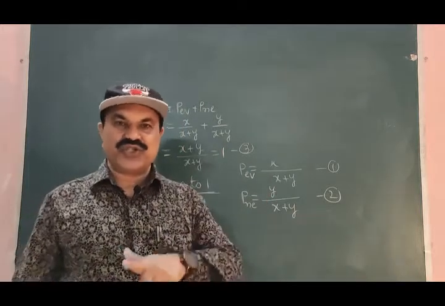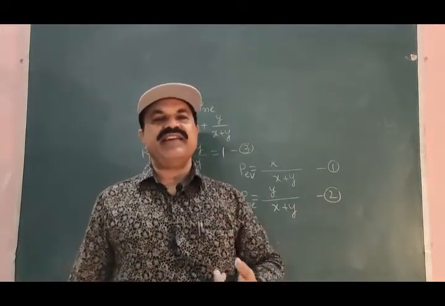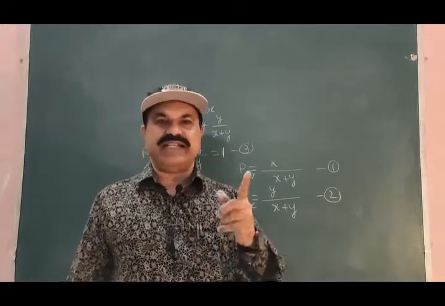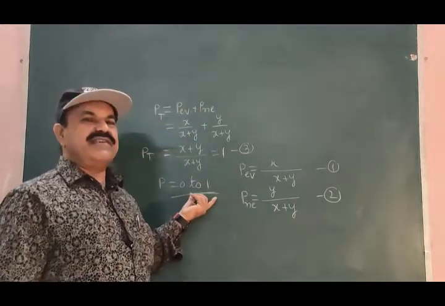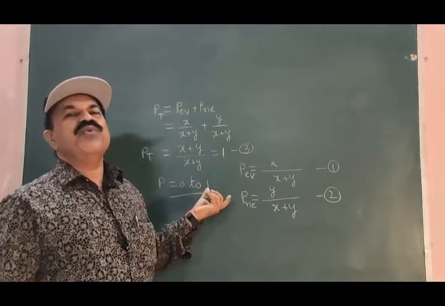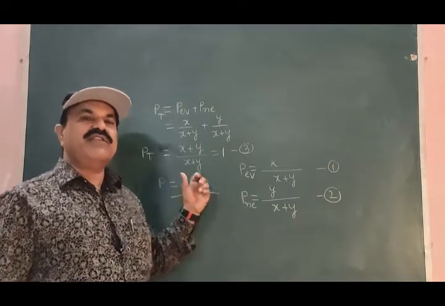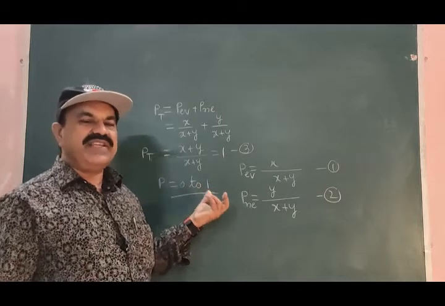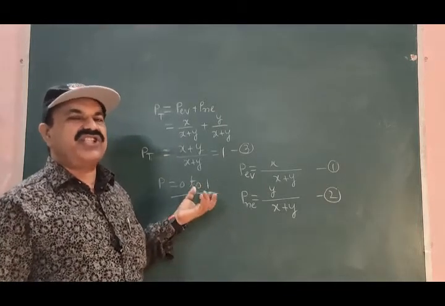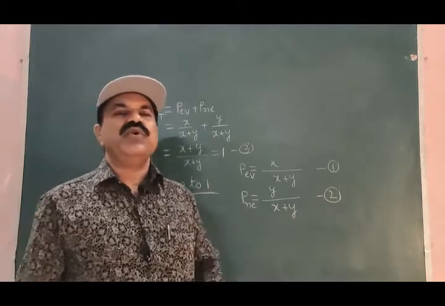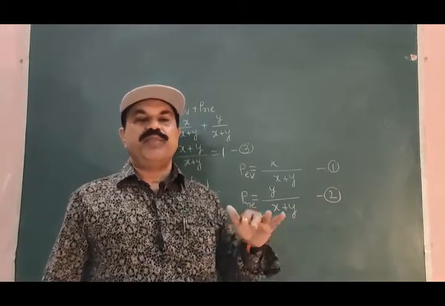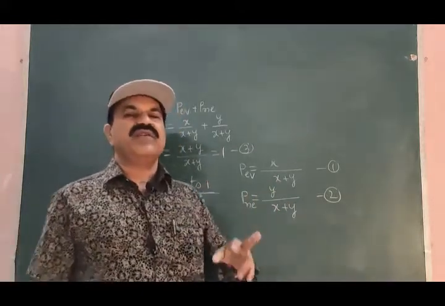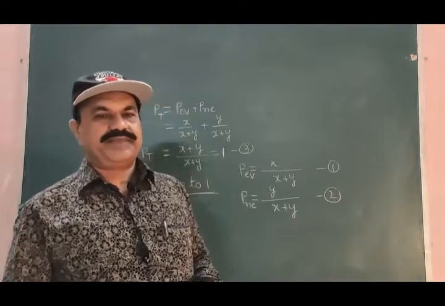The probability of occurrence of a random event is always between 0 and 1, so it will always be a fraction lying between 0 and 1, where 0 is the probability of occurrence of an impossible event, and 1 is the probability of occurrence of a sure event.